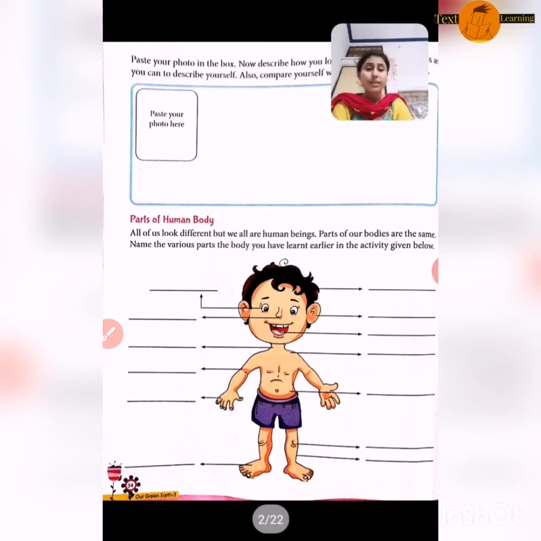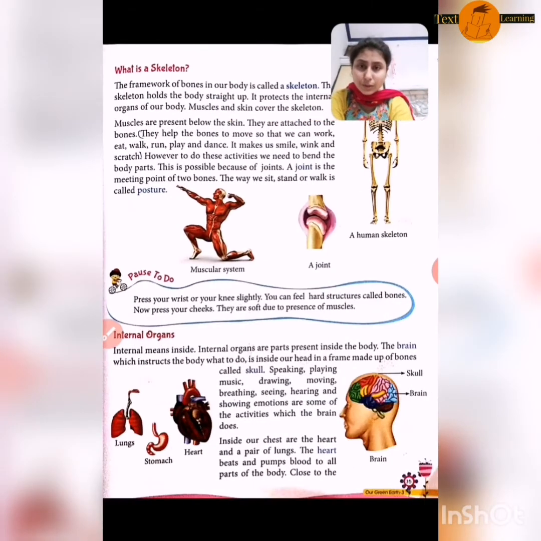Now there are blanks over there, with arrows you can see. You have to write down the various parts of the body that you have already learned in class 1 and 2. This is a very easy activity and you can do it. First is eyes, next is nose, then on the other side of this boy is hair, ear, teeth. Likewise you have to fill all the blanks. Okay, now move to the next page.